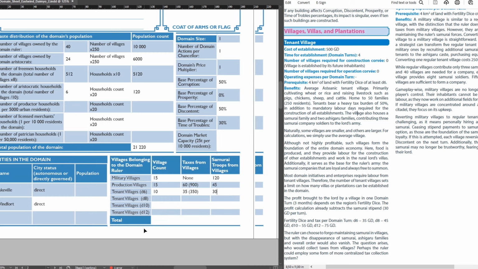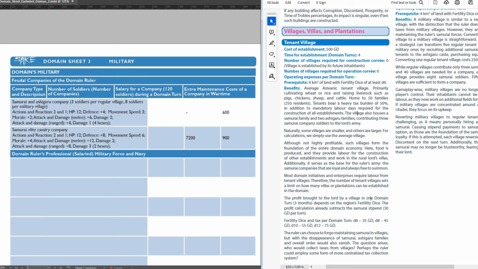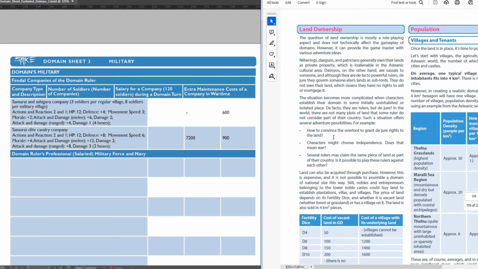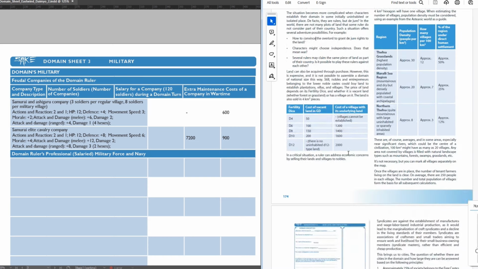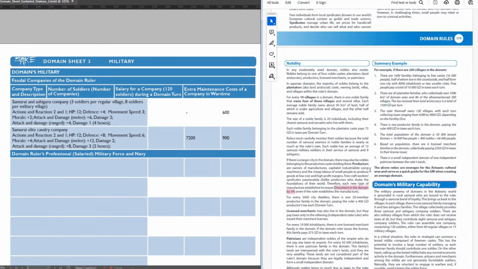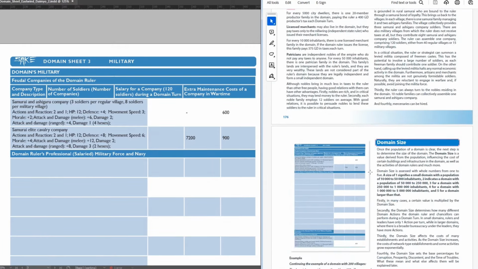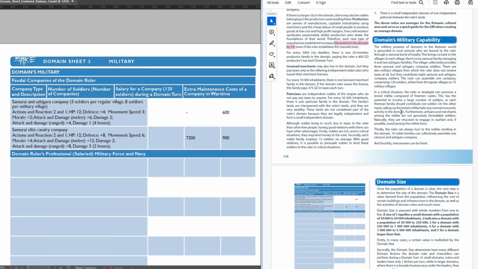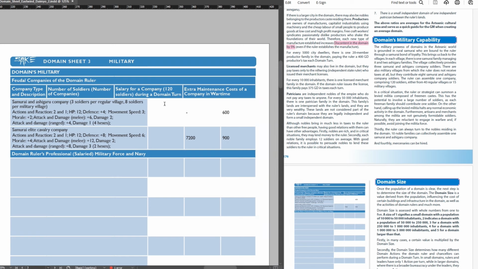Next, the domain military. The sample domain will only have feudal samurai companies that will come from the villages. Those are the same samurai bureaucrats that serve as tax collectors, teachers and village heads, accompanied by tenant ashigaru, who are farmers by trade. 15 military villages convert to exactly one company, or 120 soldiers. 25 other villages convert to 75 soldiers.